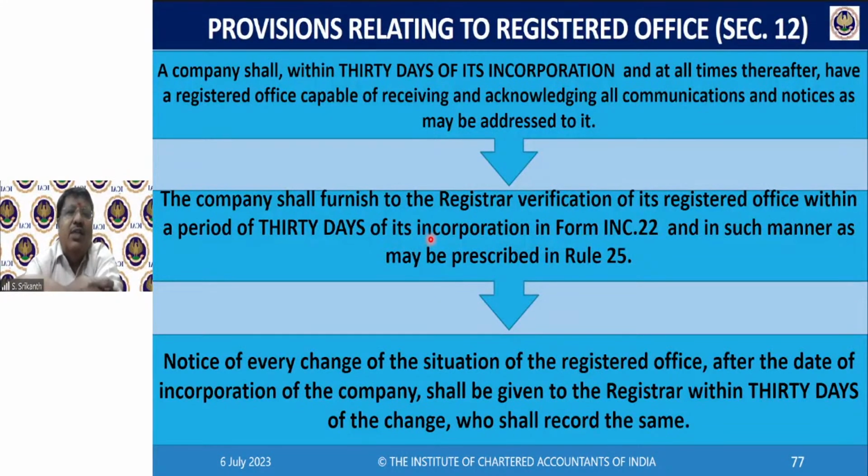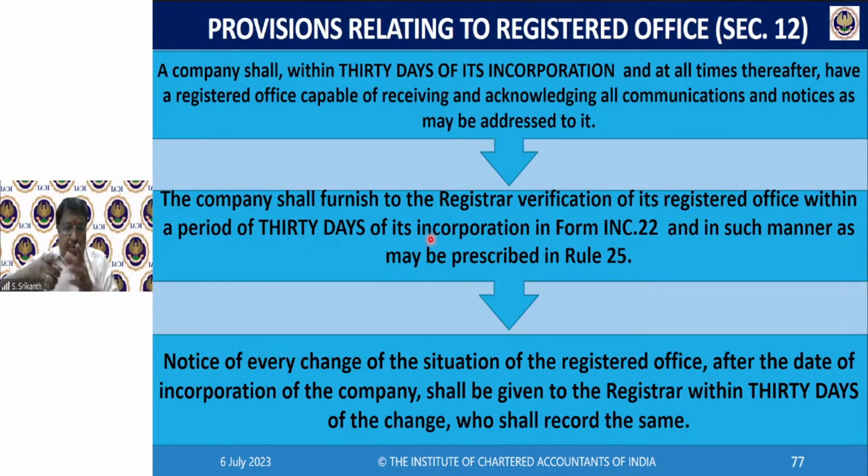A company shall, within 30 days of its incorporation and at all times thereafter, have a registered office capable of receiving and acknowledging all communications. The company shall furnish to the registrar verification of its registered office within a period of 30 days of its incorporation in Form INC 22 and in such manner as may be prescribed in Rule 25. Notice of every change of the situation of the registered office after the date of incorporation shall be given to the registrar within 30 days of the change, who shall record the same.